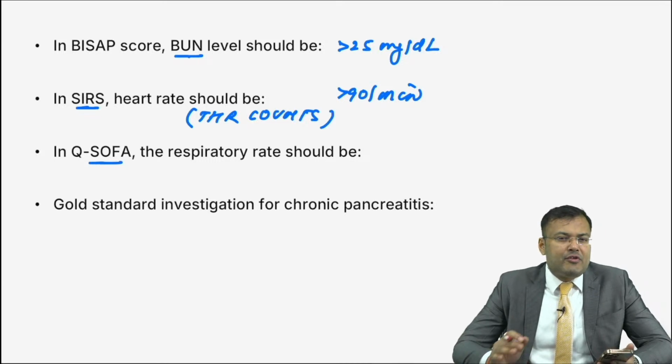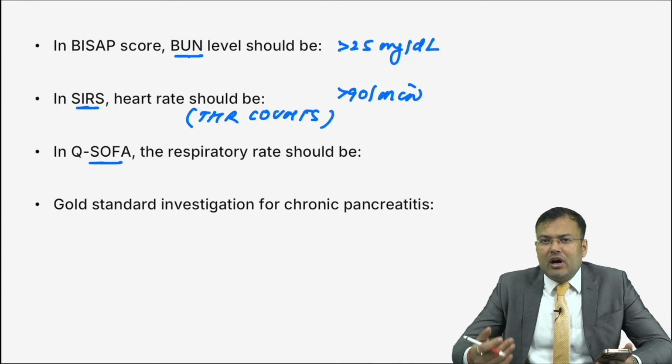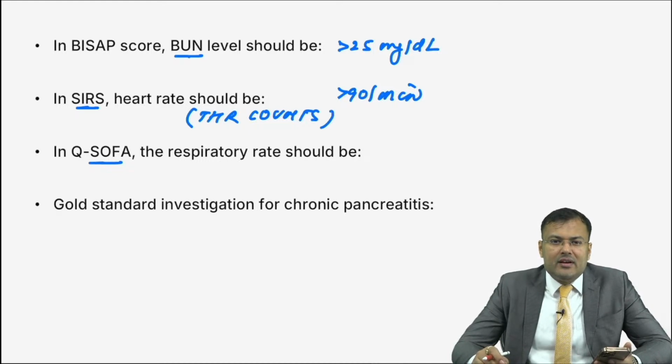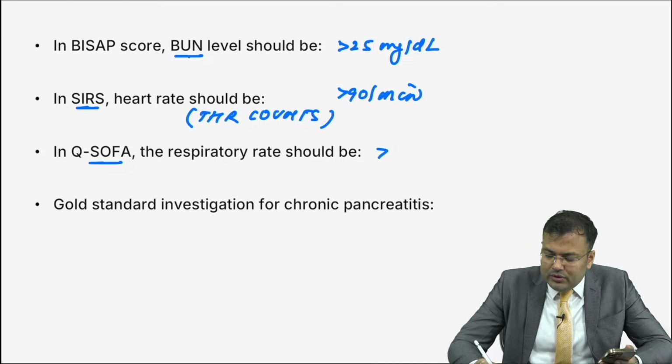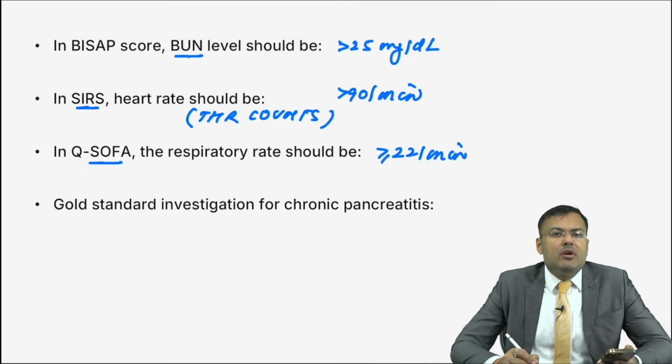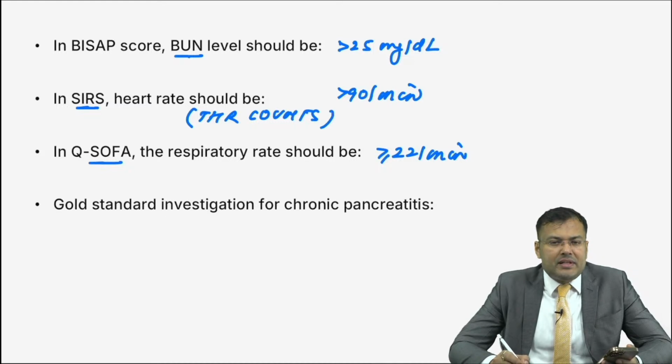Next, in qSOFA, respiratory rate should be what? What is the full form of qSOFA? Quick Sequential Organ Failure Assessment. And here there is respiratory rate, systolic blood pressure, altered mental status. Sakshi Kumari, respiratory rate more than or equal to 22 per minute. Systolic blood pressure less than or equal to 100 mmHg, and there should be altered mental status. Clear so far?